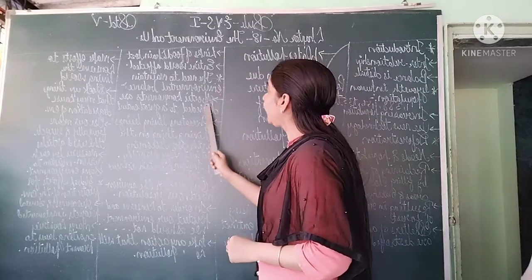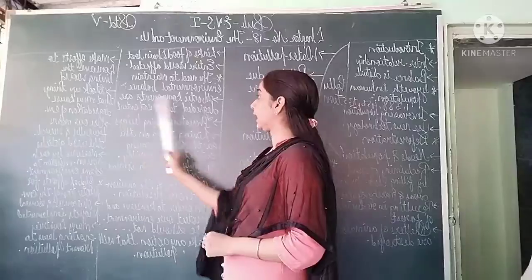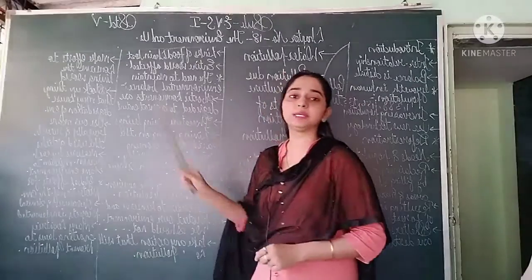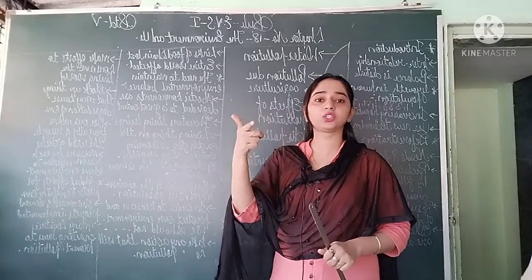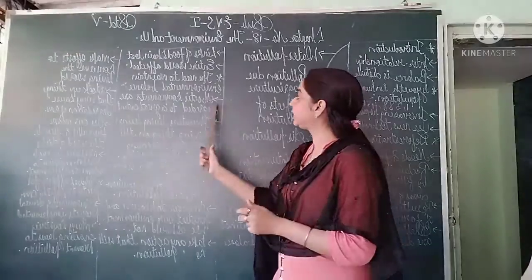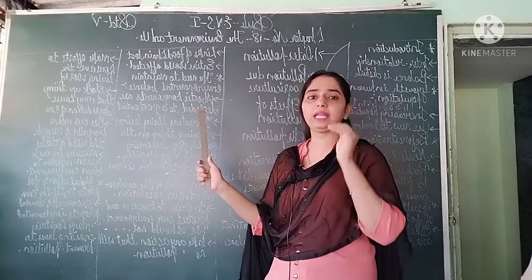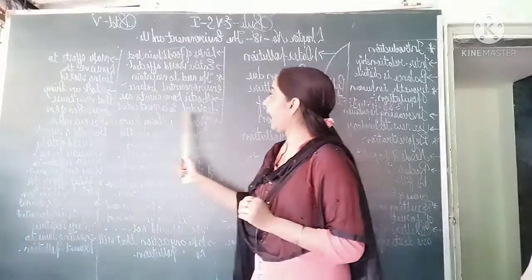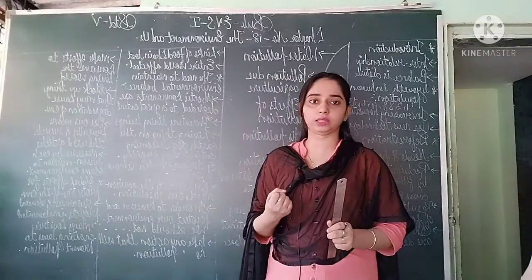First point, abiotic components are degraded to a great extent. Abiotic components means non-living components, that is air, water, land. So all these things are degraded. Degraded means ending up decreasing. So we have to be very careful and conserve all these things.